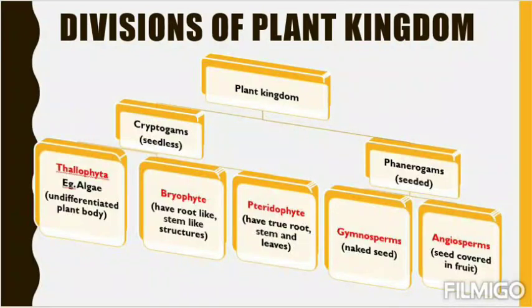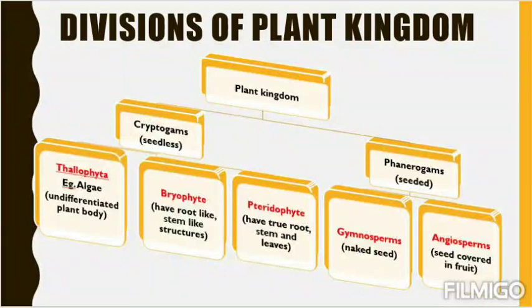Then comes the bryophyte. It has root-like and stem-like structures. Students, I think you are sure enough: root or root-like, stem or stem-like. That means they don't have true roots or true stems, rather they have root-like or stem-like structures. They are false root or false stem.